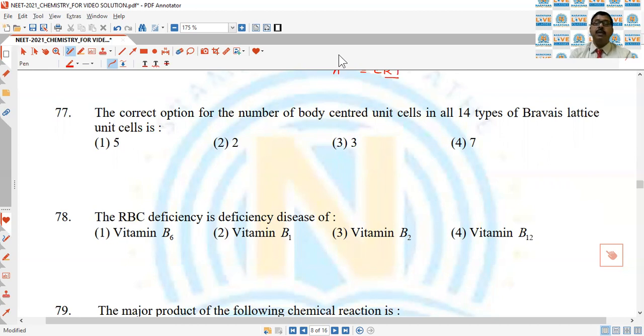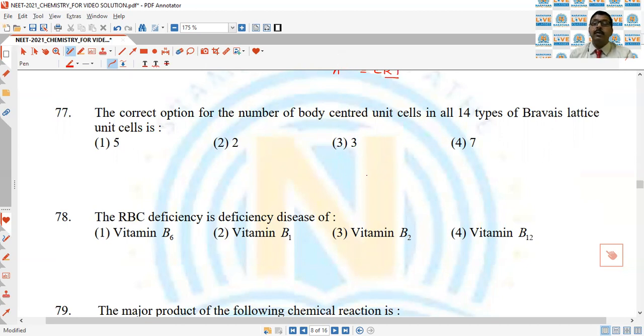They are asking only about the number of body centered cells, where atoms are present at the corner of the cube as well as at the body center. They are not asking about the total number of Bravais lattices.